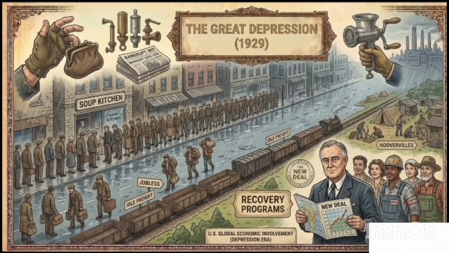The Great Depression, 1929. In 1929, the U.S. faced a major economic crisis called the Great Depression. Millions of people lost their jobs and homes. President Franklin D. Roosevelt introduced programs to help the economy recover.